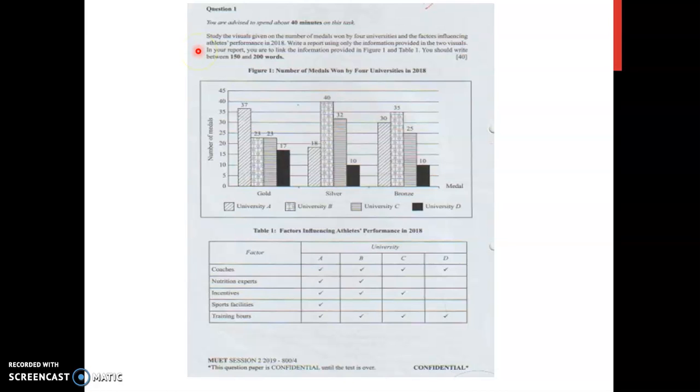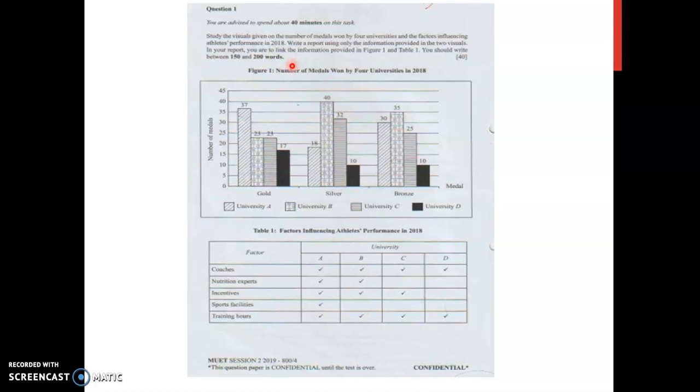It says here, study the visuals given on the number of medals won by 4 universities and the factors influencing athletes' performance in 2018. Write a report using only the information provided in the two visuals. In your report, you are to link the information provided in figure 1 and table 1, and you should write between 150 and 200 words.